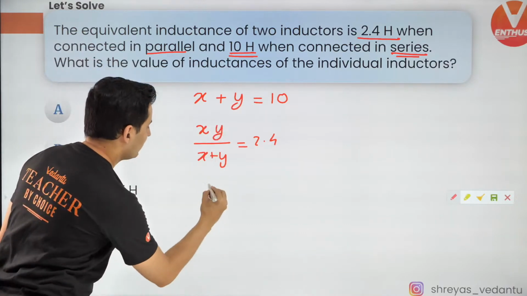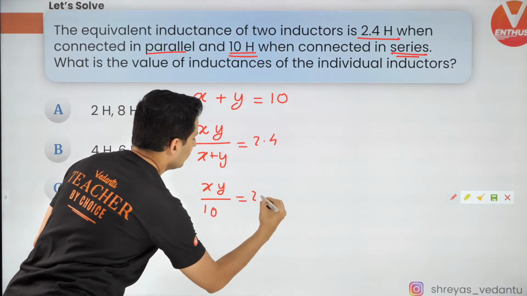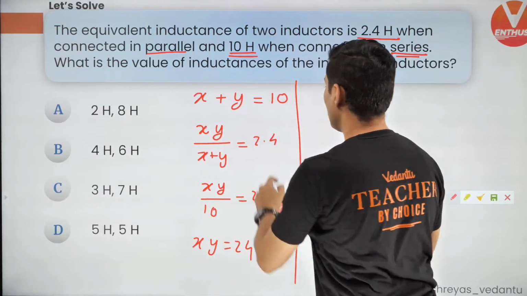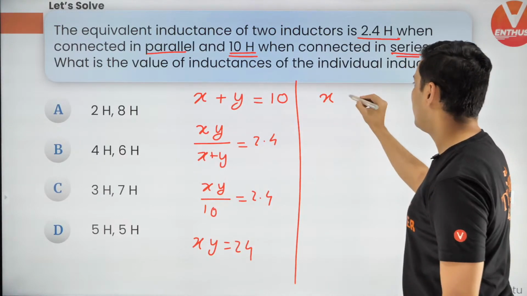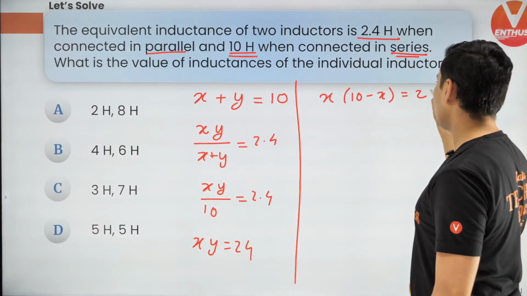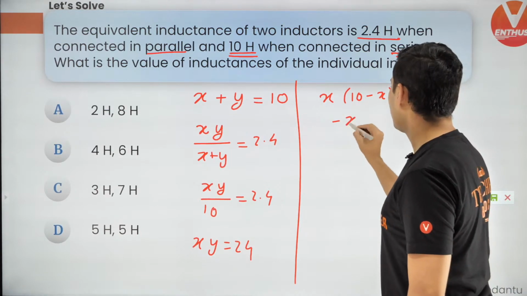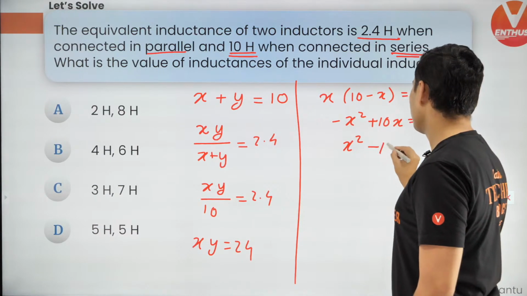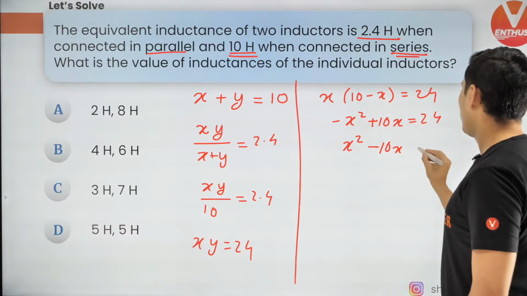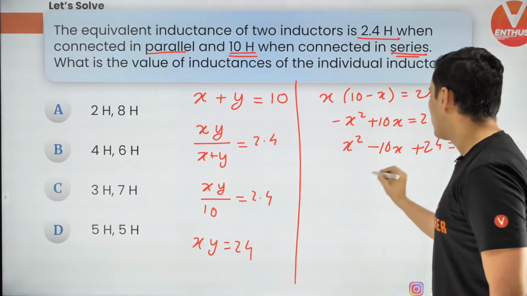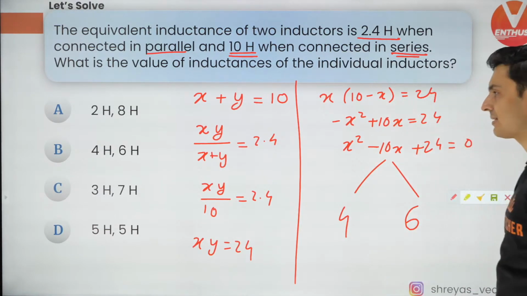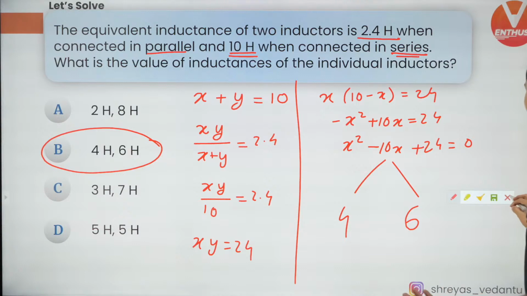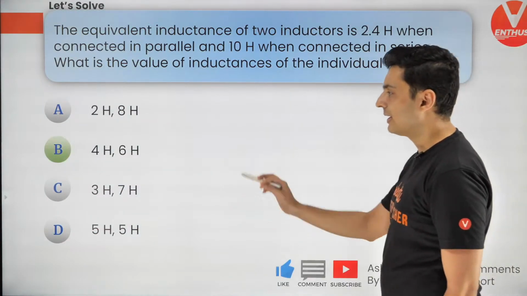Now X plus Y is 10, so XY upon 10 is equal to 2.4. Now XY is equal to 24, and then substitute the value of Y from here. Y is nothing but 10 minus X, so X times (10 minus X) is 24. So you will have minus X squared plus 10X equal to 24, that is X squared minus 10X plus 24 is equal to 0. So you will have two roots, one will be 4, one will be 6. That's the answer. Very simple. Just use series and parallel formula. As simple as that.